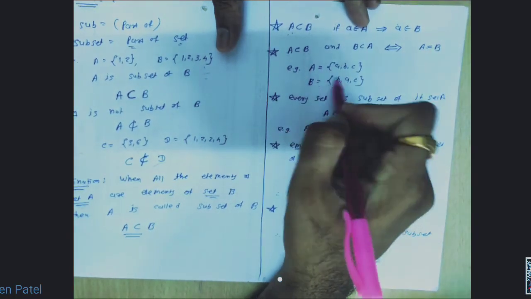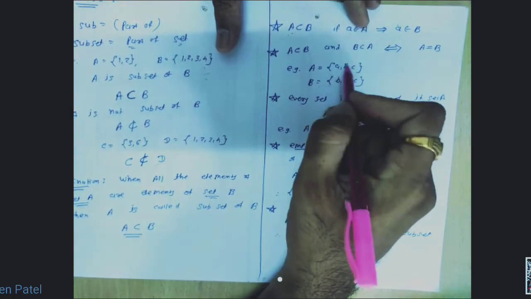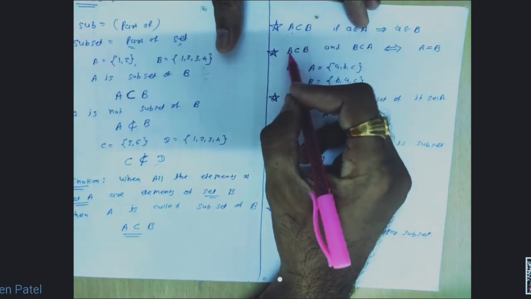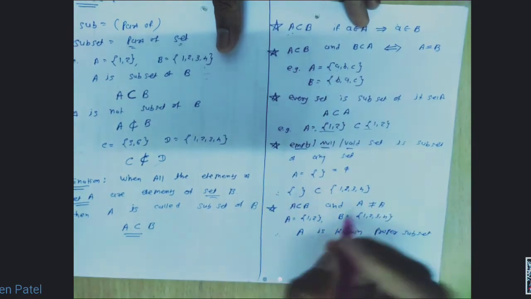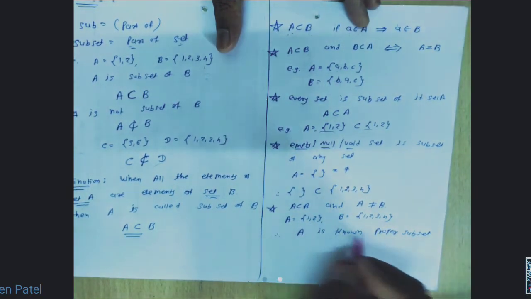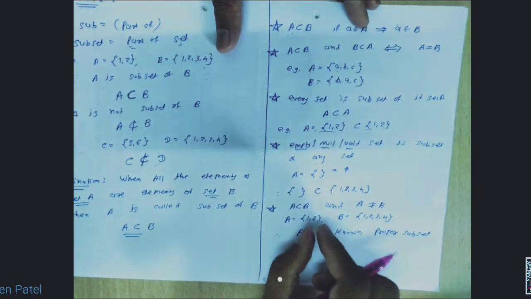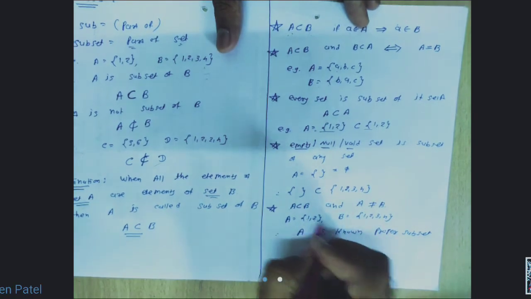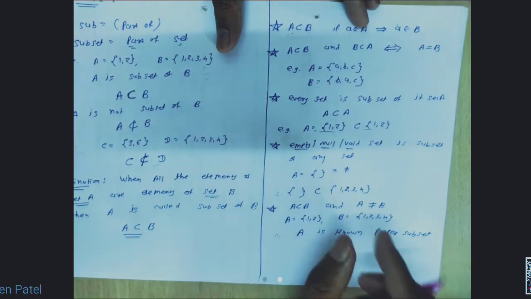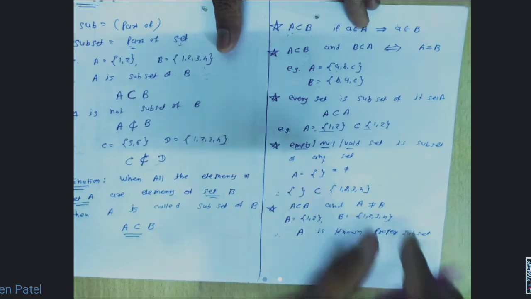Here again ABC and ABC, A is the subset of B and B is the subset of A and both are equal, so here neither is a proper subset. Here A is known as proper subset of set B because A and B are not equal, है ना. इसका प्रॉपर डेफिनेशन यहाँ पर ऐसा हुआ कि A is the part of B ना, A इसका प्रॉपर पार्ट है, इसके इक्वल टू नहीं है.